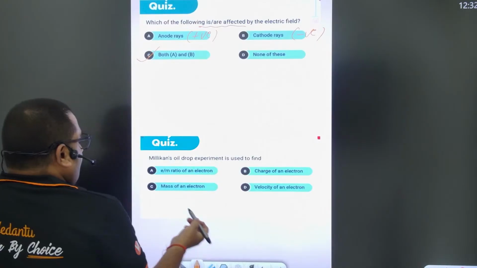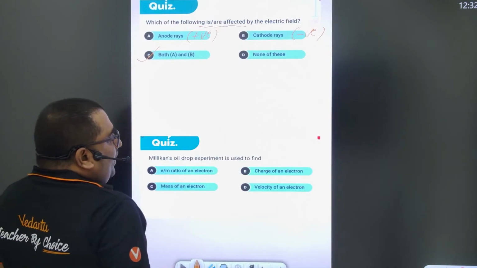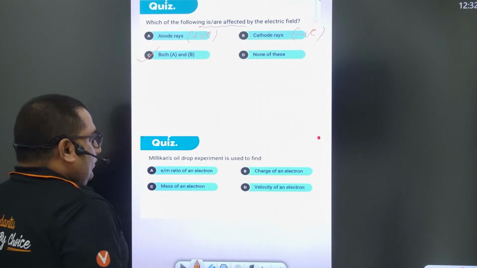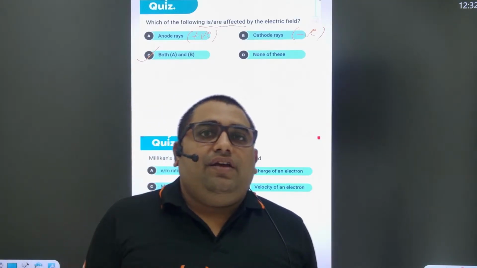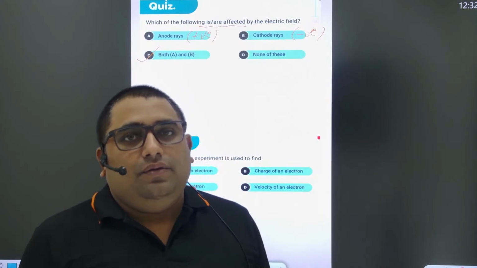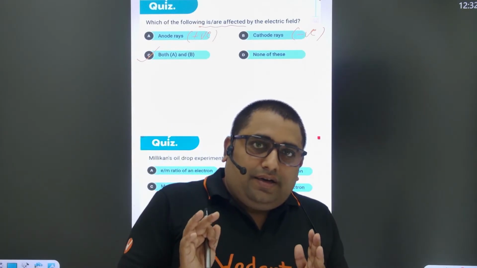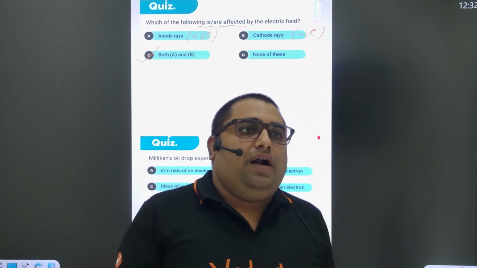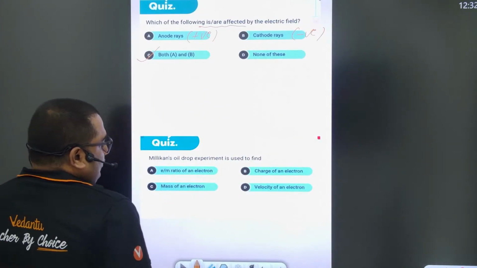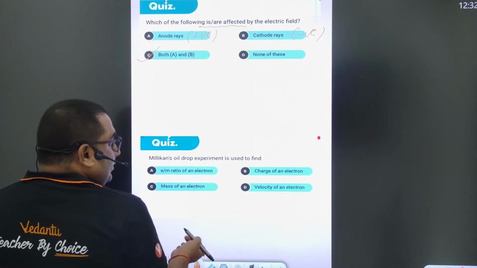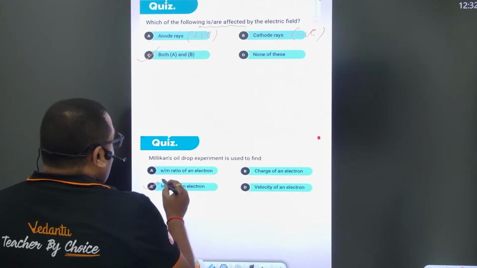The next question. Millikan oil drop experiment is used to find what? It is a very, very important experiment, which took part in the discovery of subatomic particles, right? So Millikan oil drop experiment is used to find what? Mass of electron.